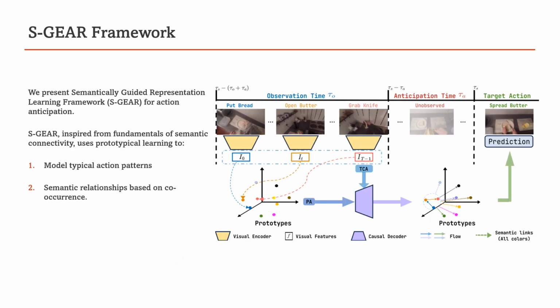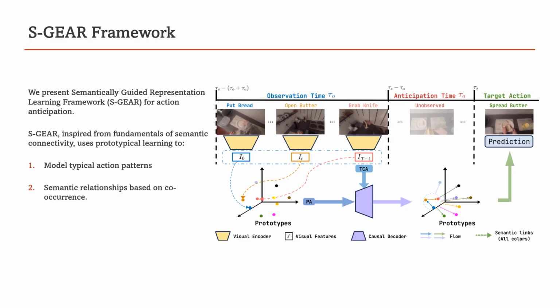We present SGEAR, a framework for action anticipation that uses prototypical learning and semantic interconnections to predict future actions based on their proximity in the latent space. Such proximity is built upon the relationship that exists between actions and their co-occurrences.